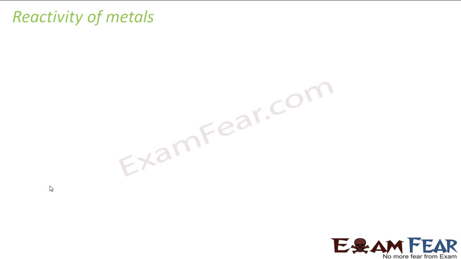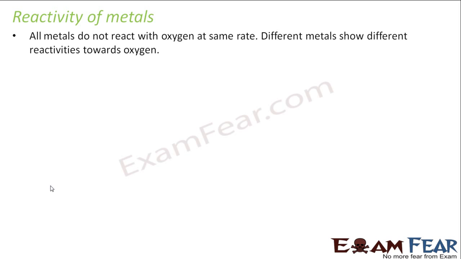Some metals, as I told you, like sodium, are reactive. Other metals like gold and silver are less reactive. So there has to be a reactivity series, where we can tell that this one is more reactive than that one, and less reactive than another. To define this, we have to create a table on the reactivity of metals. We'll do that, so we'll start with that.